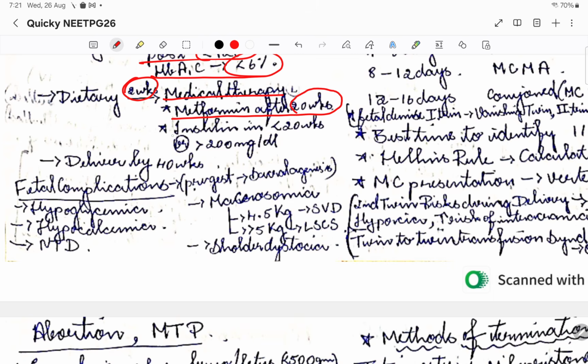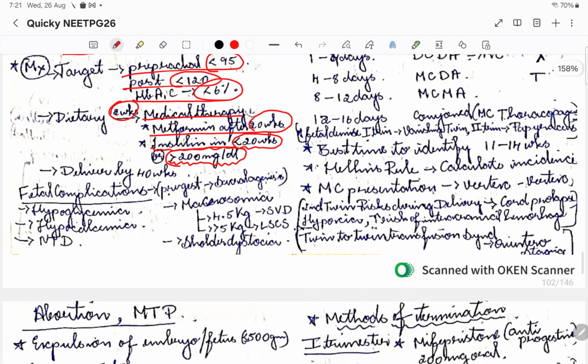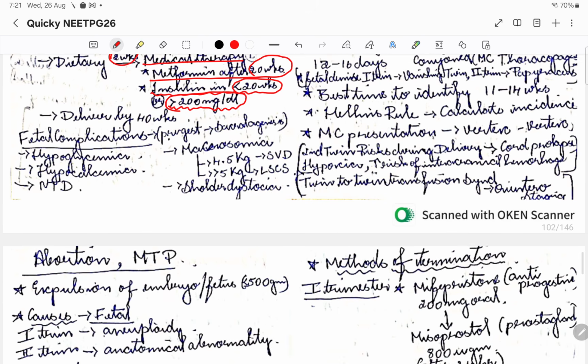If it is below 20 weeks, if the mother has developed GDM, we are going to go for insulin. Okay, the reason why we are choosing insulin is if the RBS level is more than 200 mg per deciliter. So this is where we can choose insulin, and metformin most of the people will be after 20 weeks only, unless otherwise if it is an overt diabetes. Okay, so metformin is what we give. So then coming to delivery, we are going to deliver by 40 weeks. So if there is no complications, we are going to deliver by 40 weeks.